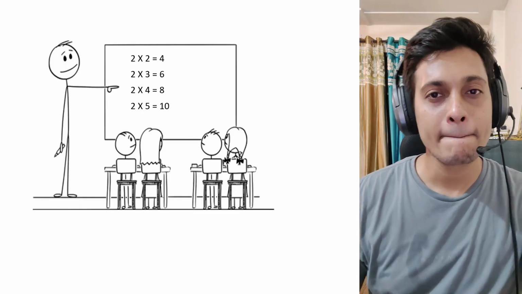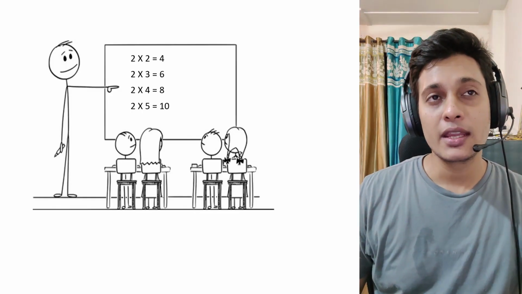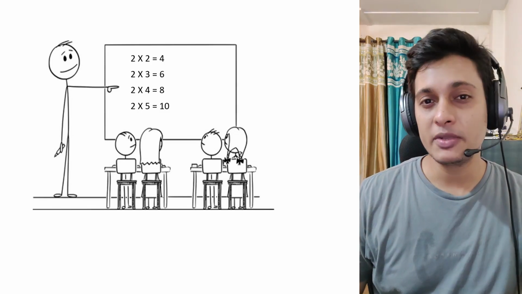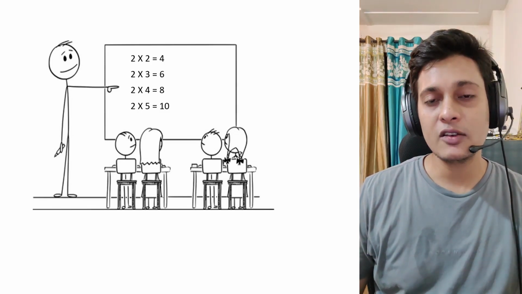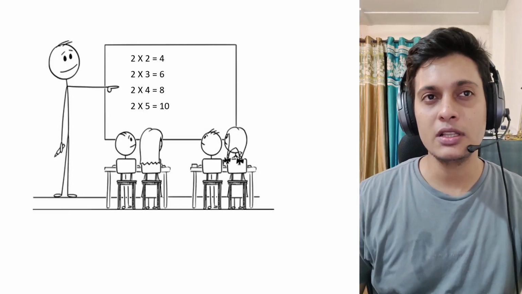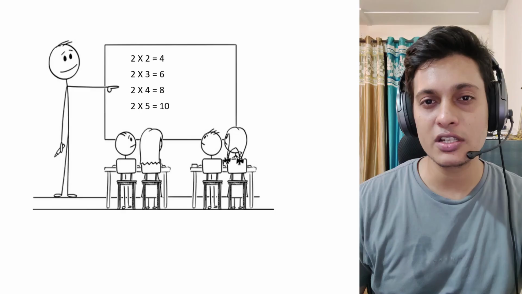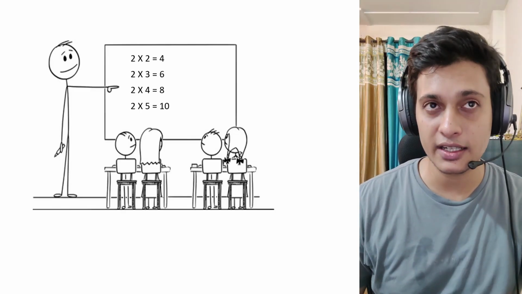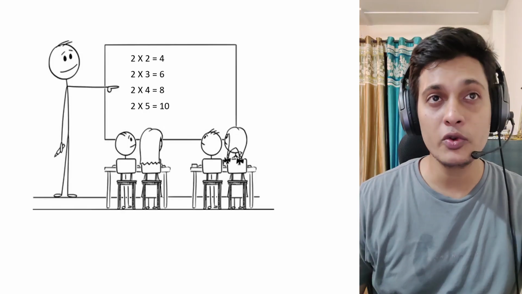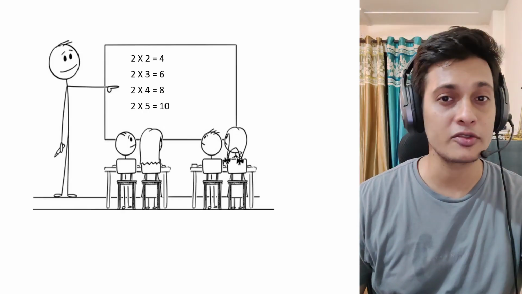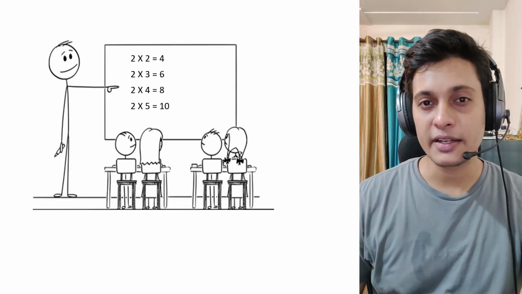So let's start. In this example, there is a teacher, and the teacher is teaching multiplication to the children. The teacher is the one who is responsible for teaching the correct way of multiplication so that children can understand why 2 into 2 is equal to 4, 2 into 3 is equal to 6, and so on.